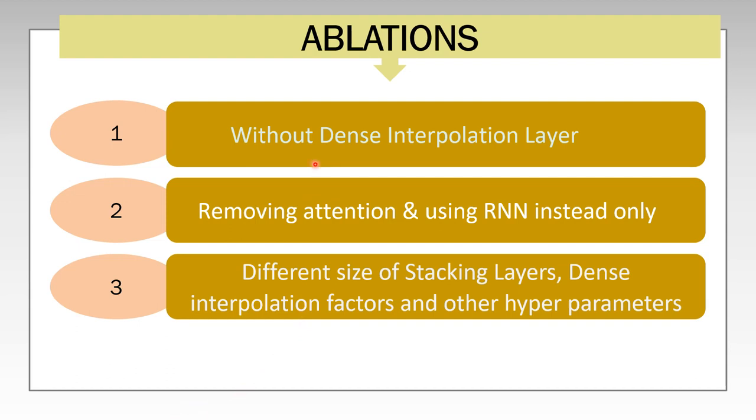Executed our code without dense interpolation layer, achieving ROC of 0.485, nearly at par with the original model. Also executed our code with RNN only, removing attention, and achieved ROC AUC of 0.895. This improved result is due to proper usage of masking and bidirectional RNN. We have observed best combinations of stacking layers, dense interpolation factor, and other hyperparameters.